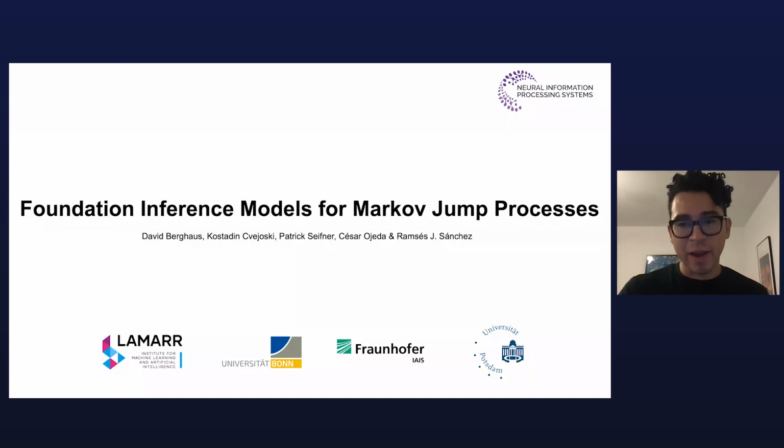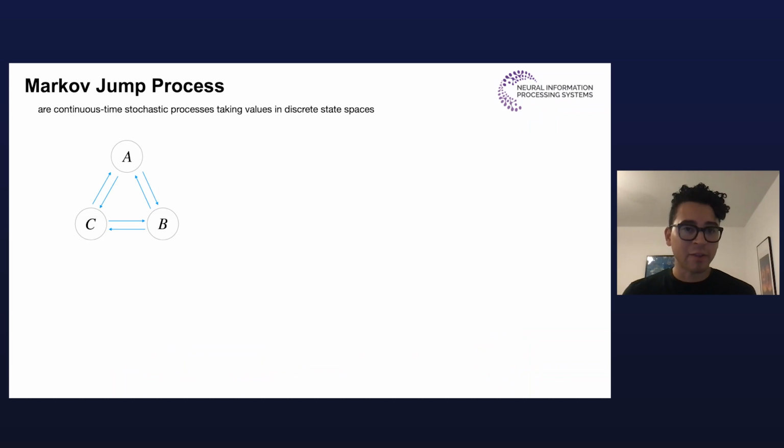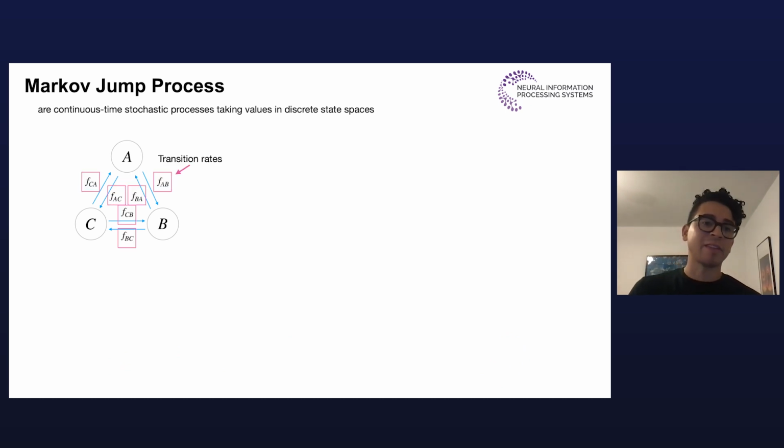So let me start by reminding you about Markov jump processes, which are continuous time stochastic processes taking values in discrete state spaces, like the three-state system in the figure. Now, given some initial condition, these processes are completely characterized by the transition rates, which quantify the likelihood of movement among the states. And their realizations are piecewise constant functions of time, like this one here.